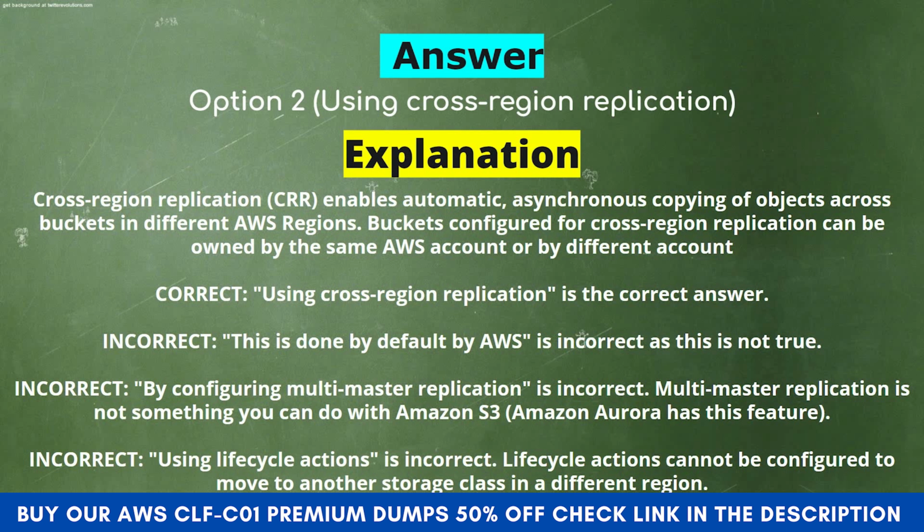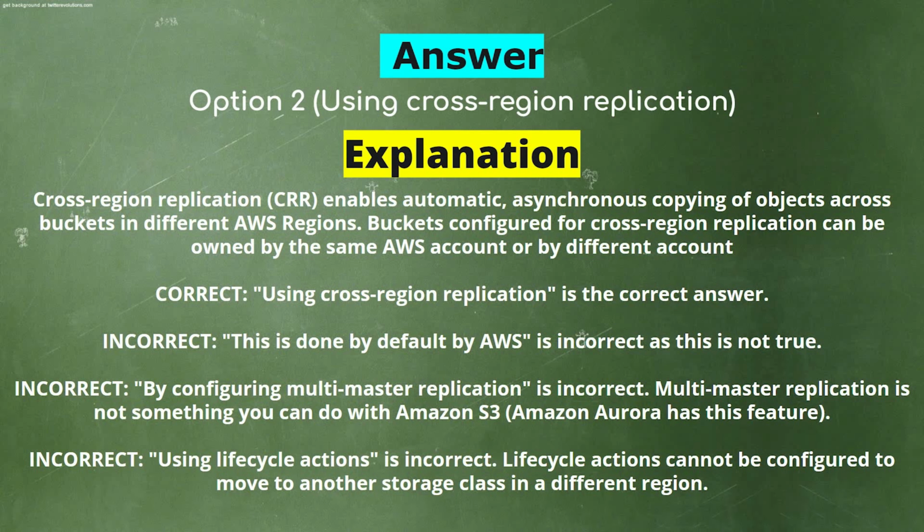This is done by default by AWS is incorrect, as this is not true. By configuring multi-master replication is incorrect. Multi-master replication is not something you can do with Amazon S3. Using lifecycle actions is incorrect. Lifecycle actions cannot be configured to move to another storage class in a different region.